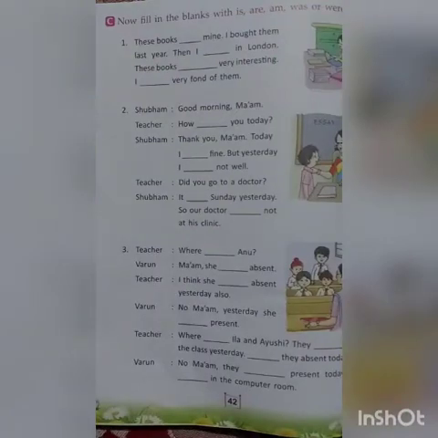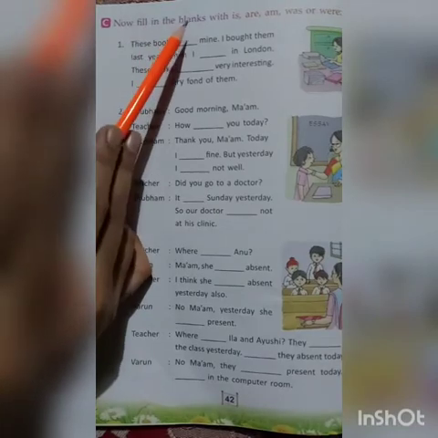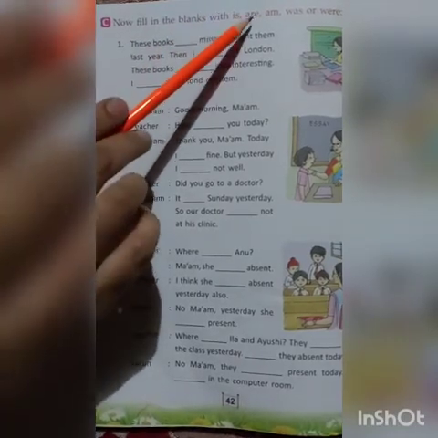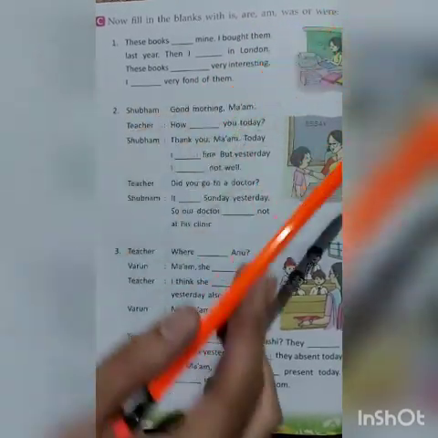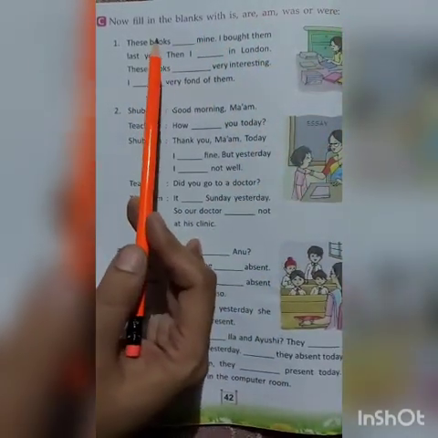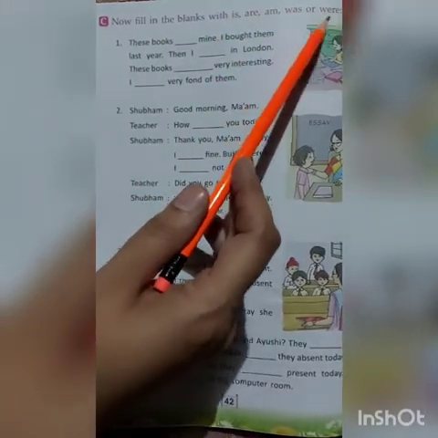Let's move further to exercise C. Now fill in the blanks with is, are, am, was or were. So children, you have to fill in the blanks using is, are, am, was or were.